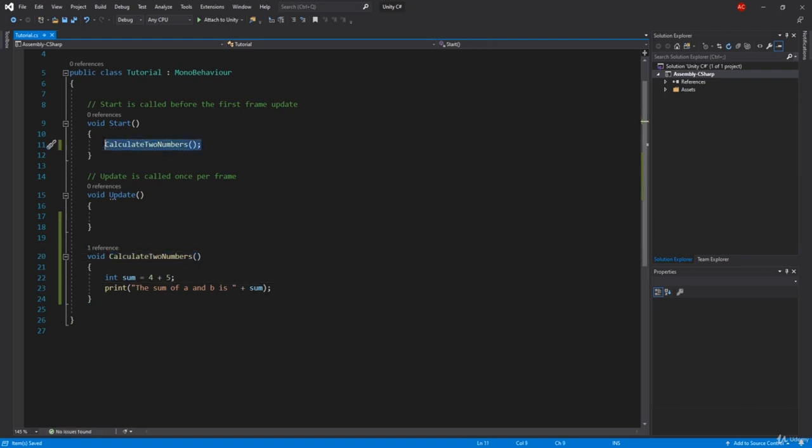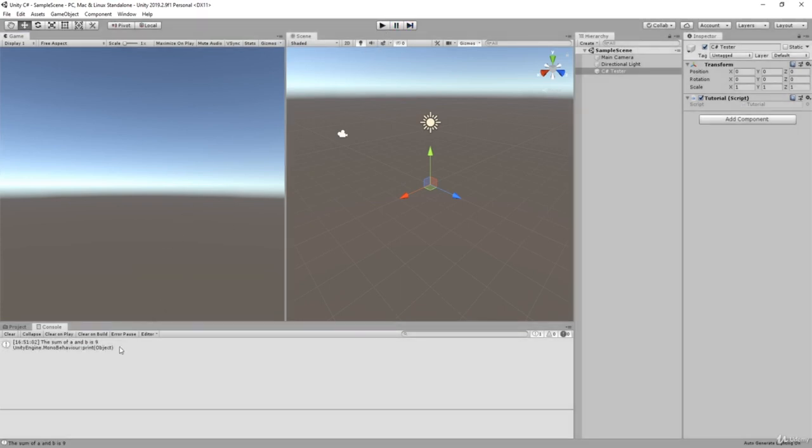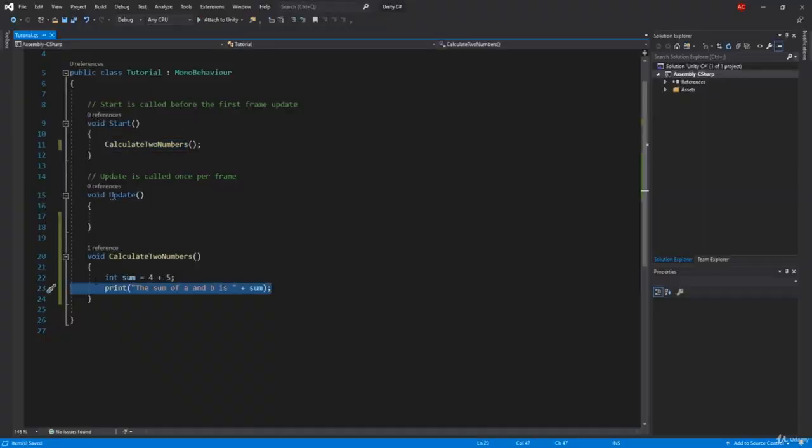Now I can copy this, as you saw before, and call it in the Start function, adding the semicolon at the end. Now if I click play, it's gonna do the exact same thing, and you're gonna see here the sum of A and B is 9. And if I click on it, it's gonna point me right here.